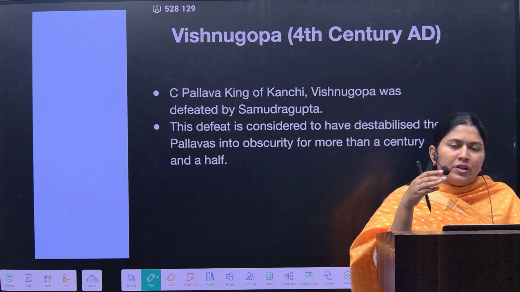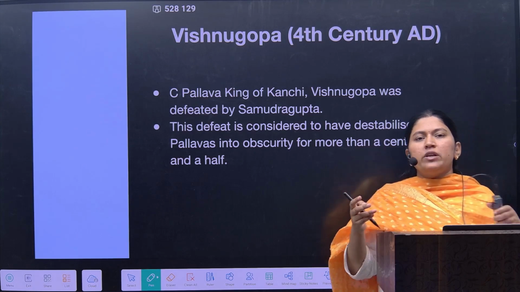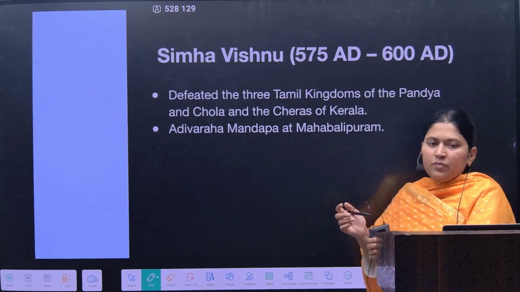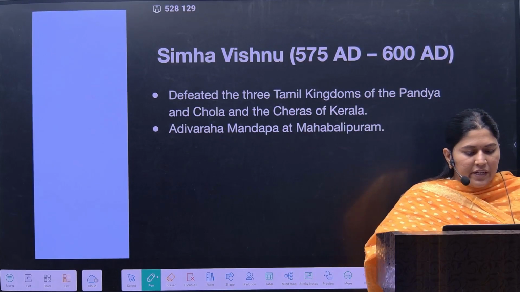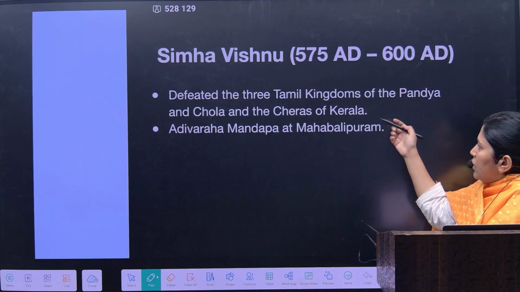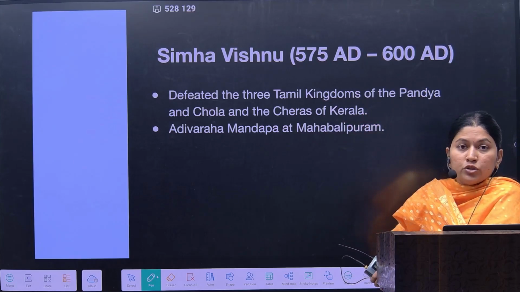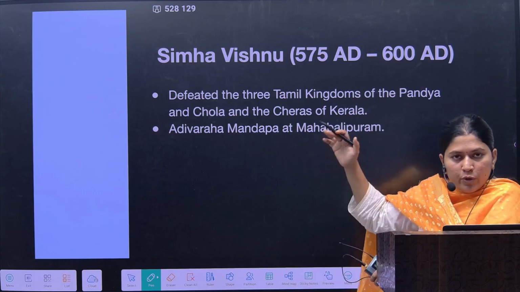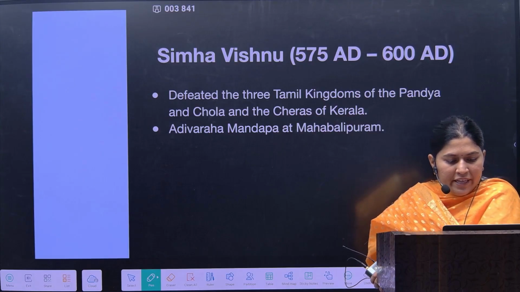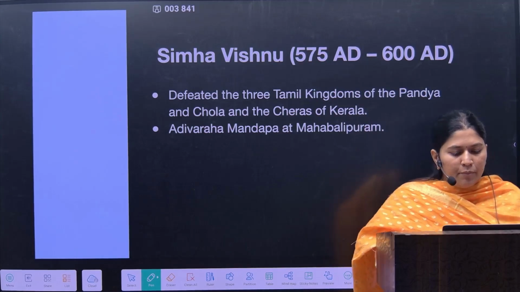After that we'll see only in the 6th century, when Simha Vishnu comes into power. He defeated the 3 Tamil kingdoms of Pandya, Chera and Chola. So here the Pallava kingdom was expanded in the southern direction. Beyond that, he also extended beyond Kanchipuram.